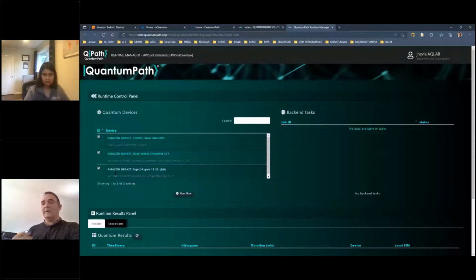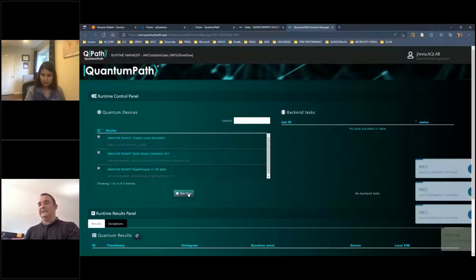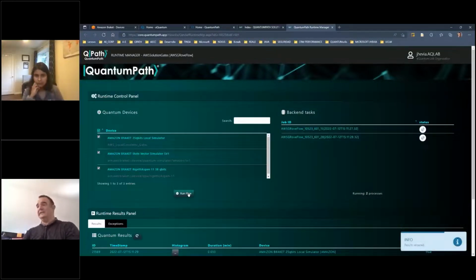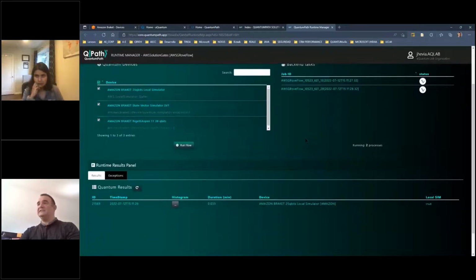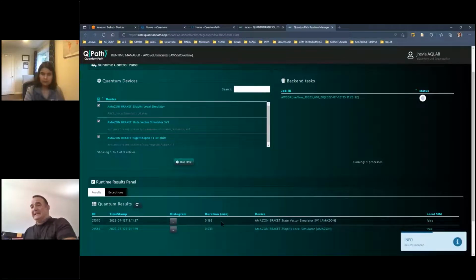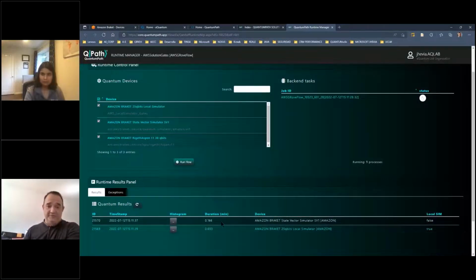So we have the possibility to select on demand what platforms we want to use, and we can run the experiment at the same time in all the QPUs that you have selected now. If I click on run flow, these jobs will be launched into the platform, running into the backend, and we could see which of the executions finish faster or slower in terms of disposition of the QPUs, okay?